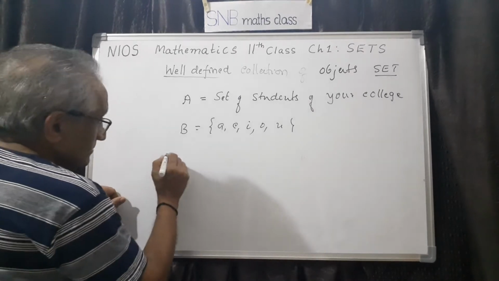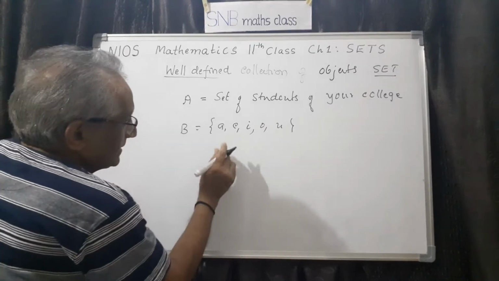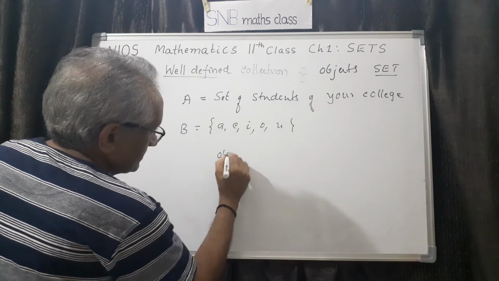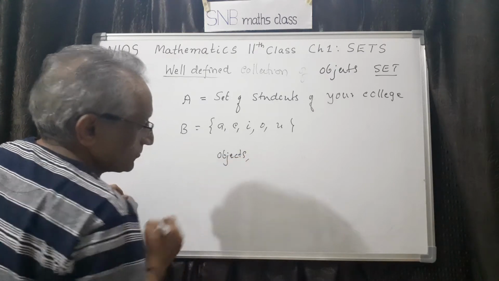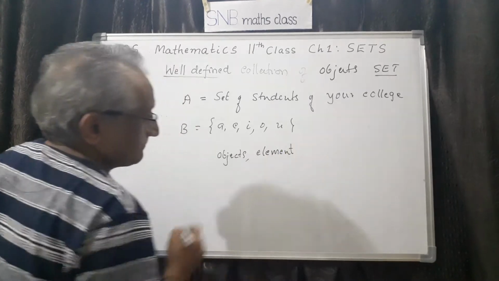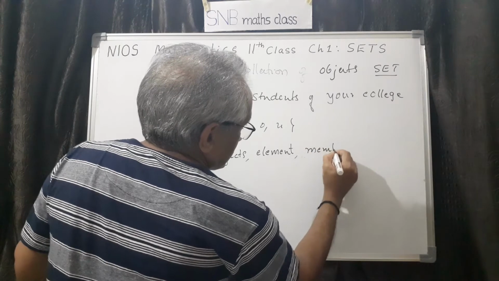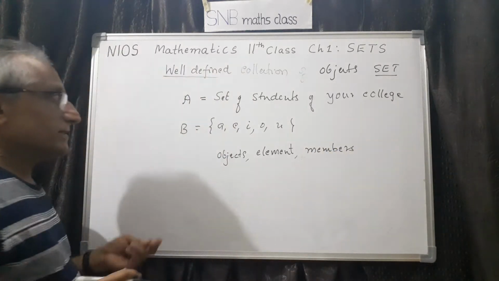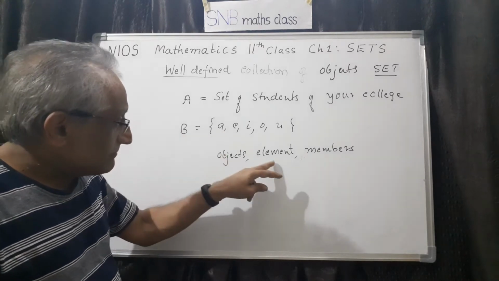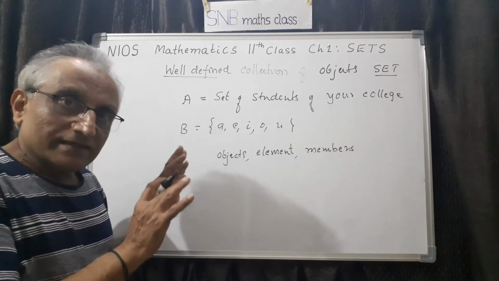Then there are terms and symbols which we use, that you have to understand. One is, all the objects here are either called objects, or we call them elements, or we can use member. All these things have the same meaning. So you can say A is an object of set B, A is an element of set B, or A is a member of set B, all one and the same.